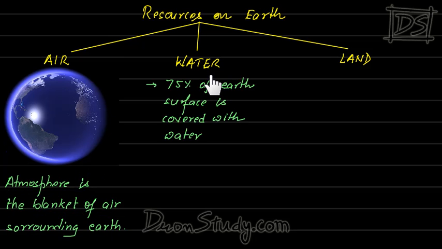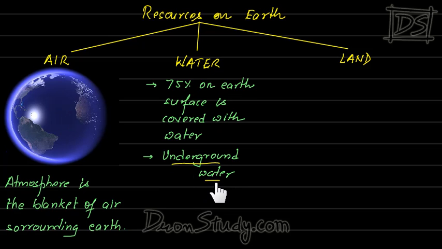Next comes water. As we know, 75% of earth's surface is covered with water. See, this is earth. There is land, there is no doubt about it. There is land on earth. But most of the portion is covered by water. 75% of Earth's surface is actually covered by water. So you can imagine there is a huge amount of water on Earth. In addition to that, there is underground water.